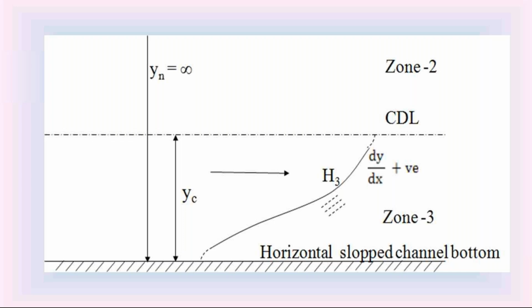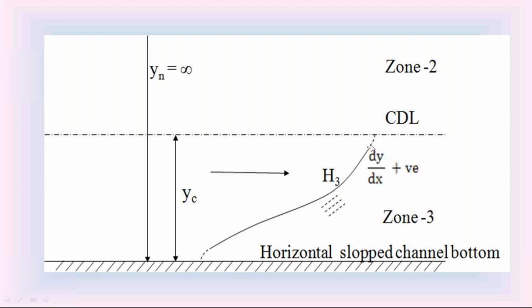Because of that positive slope, the H3 water surface profile is a rising water surface profile. It is rising from upstream to downstream. On the upstream, the depth of flow for this H3 water surface profile is y equal to 0, and on the downstream, the depth of water flow y is equal to yc. At upstream, y is equal to 0. When y is equal to 0, dy by dx is infinity. So on the upstream side, this H3 water surface profile is perpendicular to the channel bottom.